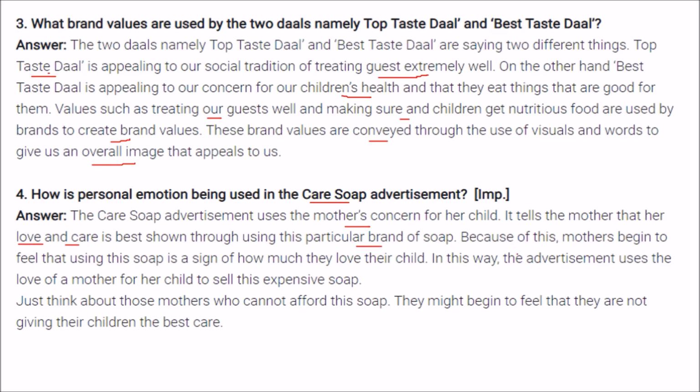And because of this, the mother begins to feel that using this soap is a sign of how much she loves her child. In this way, the advertisement uses the love of a mother towards her child to sell this expensive soap. And just think about other mothers who can't afford this soap. They might begin to feel that they are not giving their children the best and proper care.